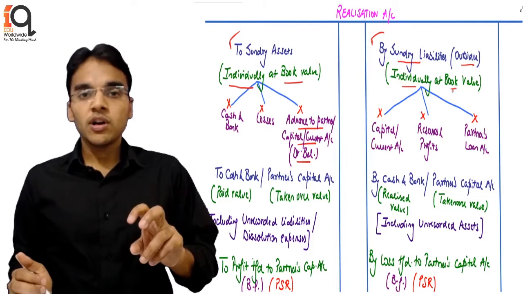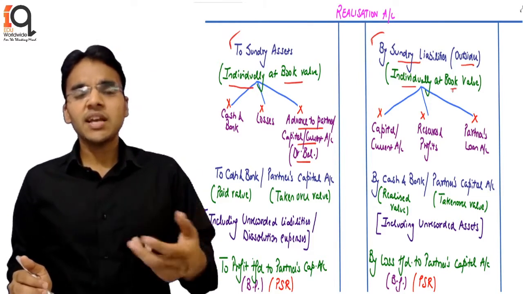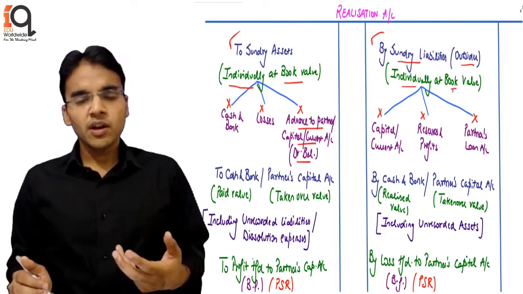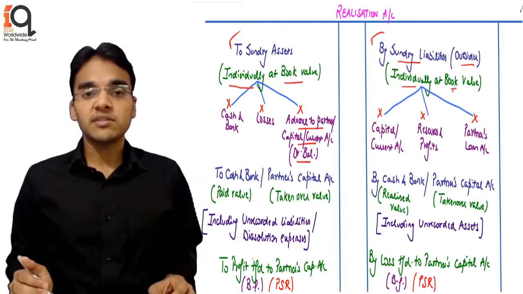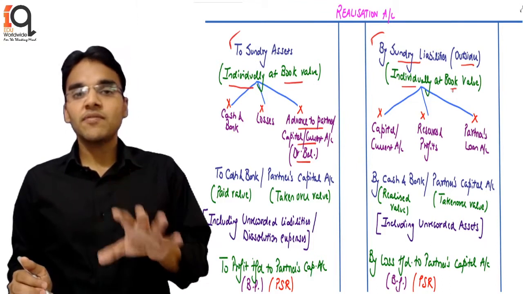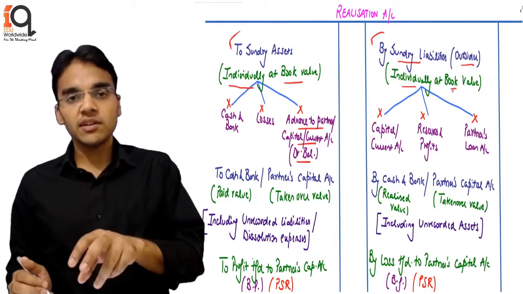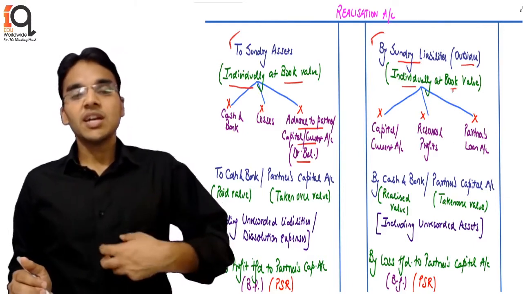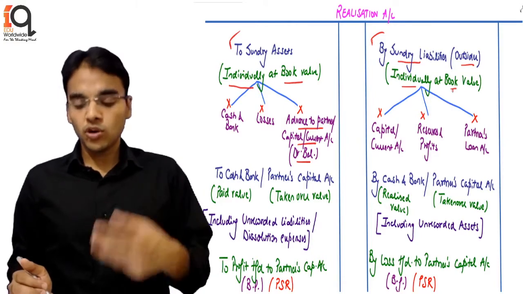And even if there is no debit balance, if there is a credit balance in the capital account, even then it is preferable not to show your partner loan on the credit side of the realization account. Even if we transfer it, the realization profit will be exactly the same, because you would transfer it and then pay it off. But we generally pay it off directly through the cash and bank account. We do not transfer it.